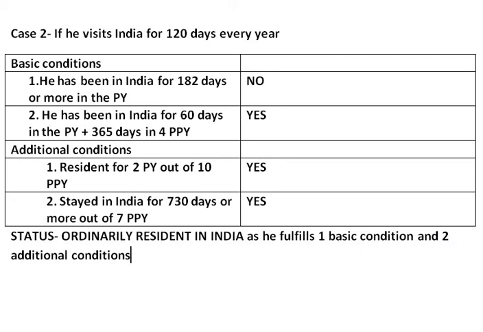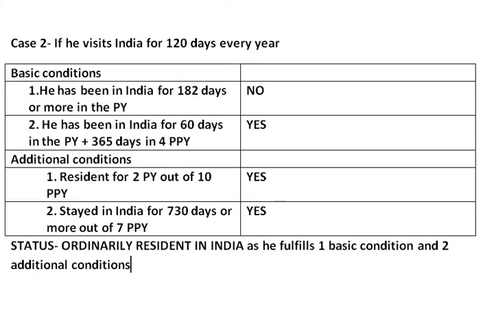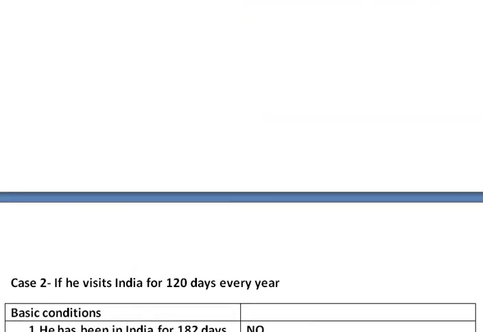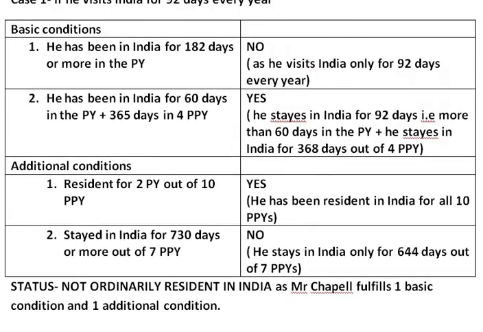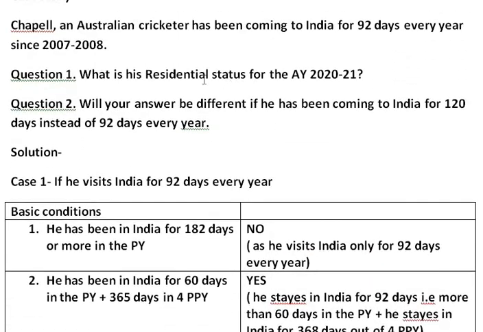So I hope you have understood the sum. We have solved a case study wherein you are given basic information and two different situations or questions: in the first, he stays in India for 92 days every year, and in the second, he stays in India for 120 days instead of 92 days every year.